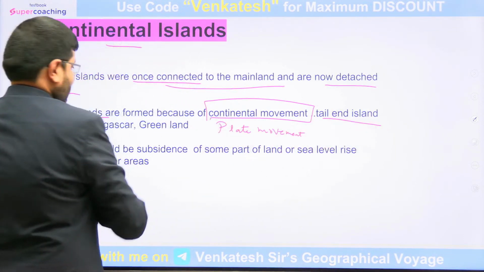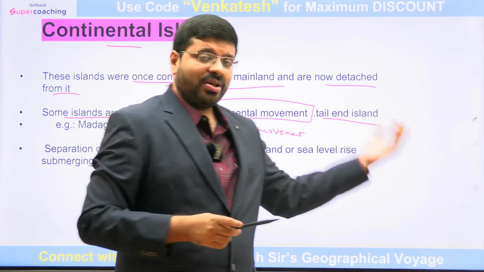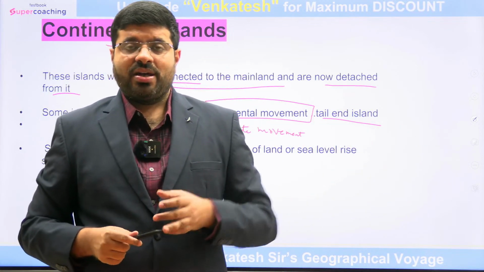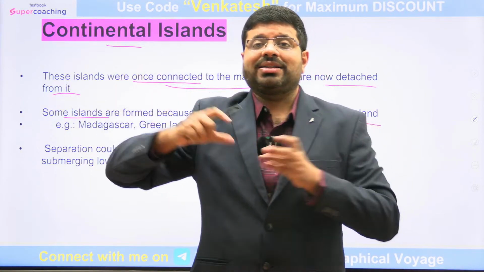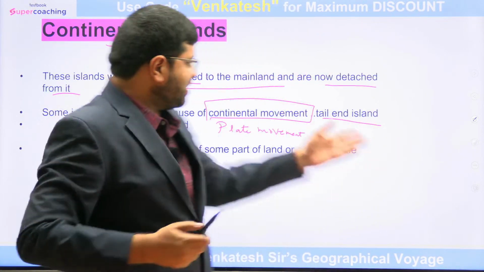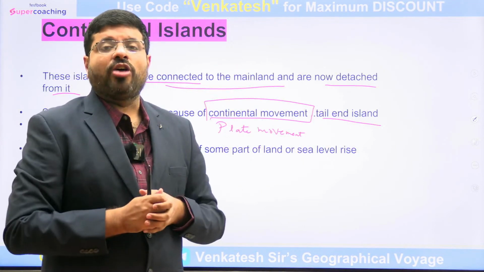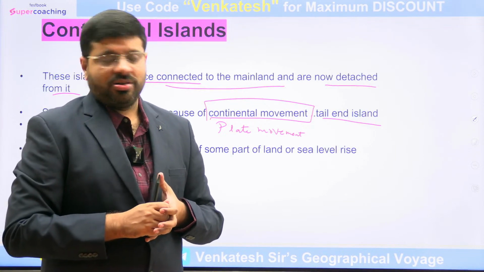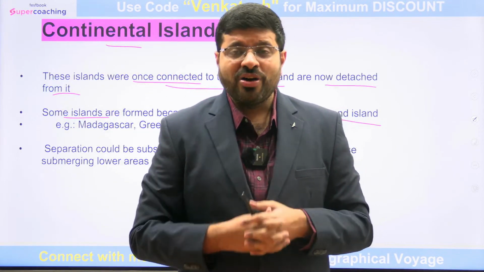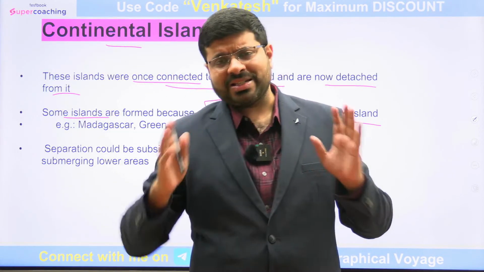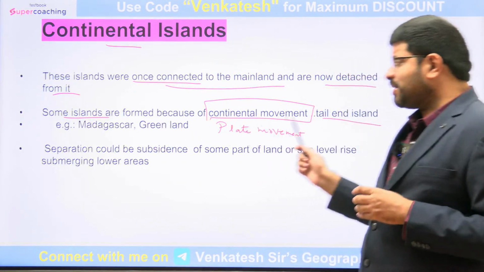The tail end of North America got separated from Eurasia. When North America separated and drifted away, the tail end portion of North America, Greenland, could not keep pace with the movement of the plate. It got separated and formed into a tiny island. Yes, on the map it looks huge, but its area is only around 2 million square kilometers. Yes, it's a decent size. We can call it an island, right? That is about the thing.